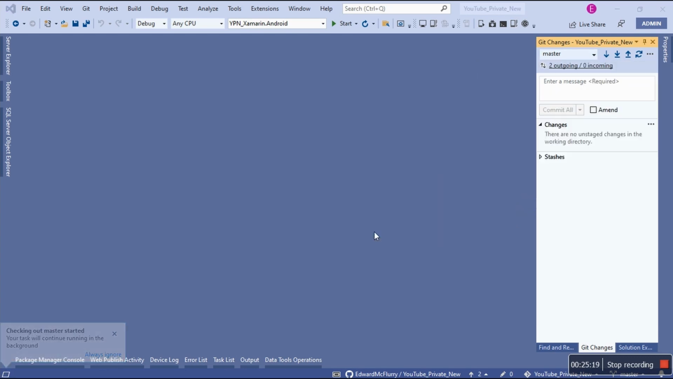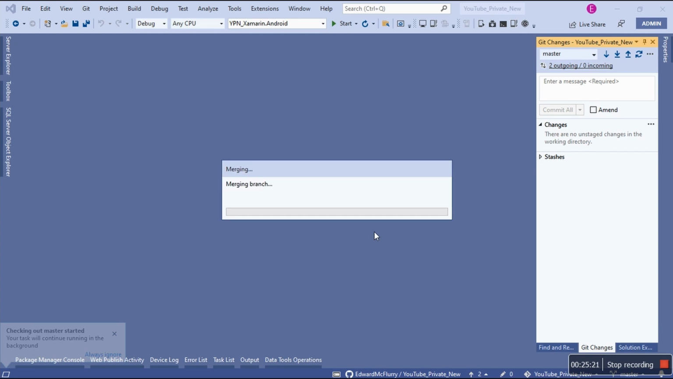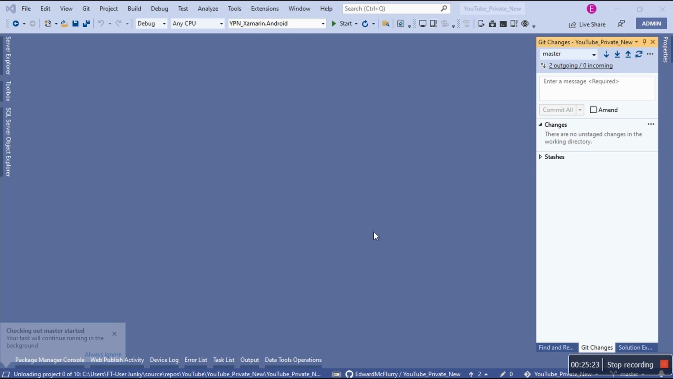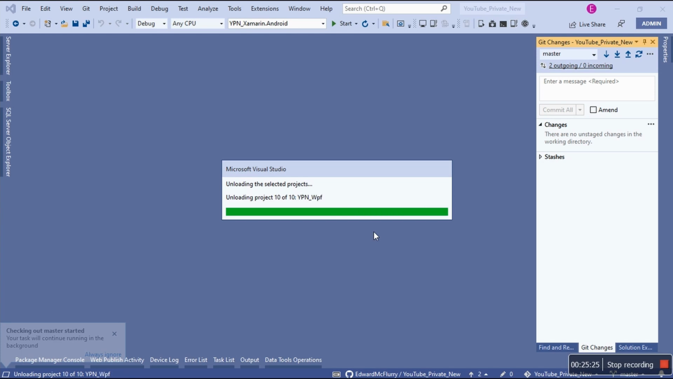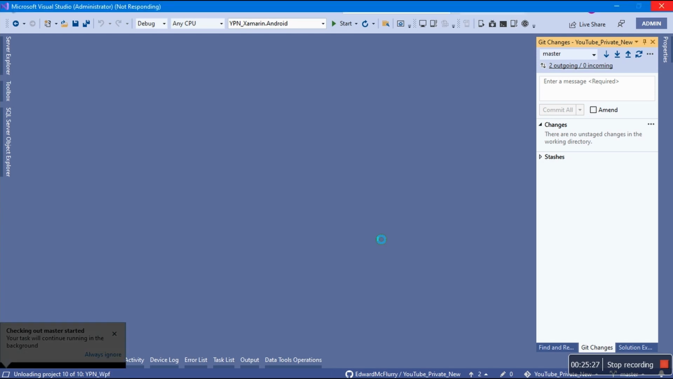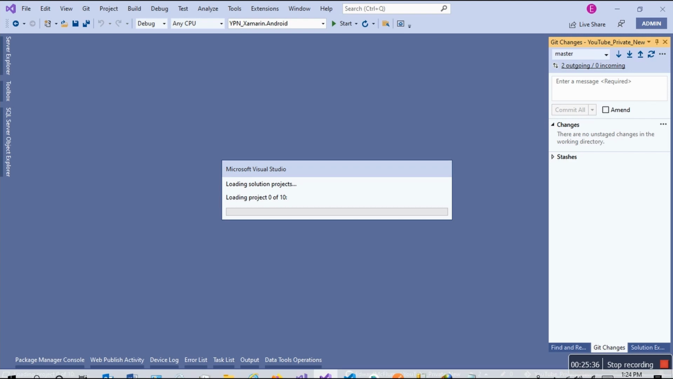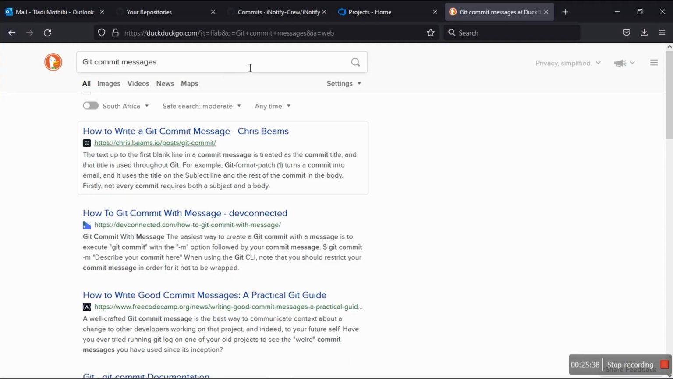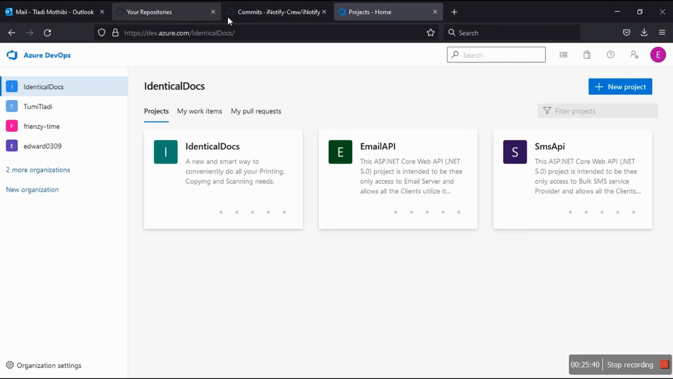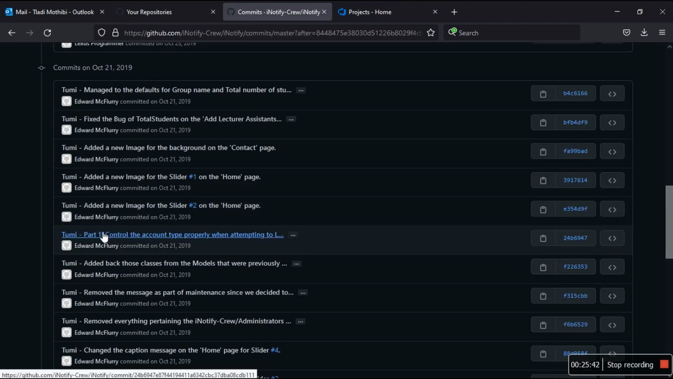And then that's gonna be 3. Finally we push, and then we are done in Visual Studio. So let's wait for this guy to be 3. Give it a second to a minute or so. Okay, come on, it's loading. In the meantime, so this project that I was talking about, iNotify, this is how I wrote my commit.